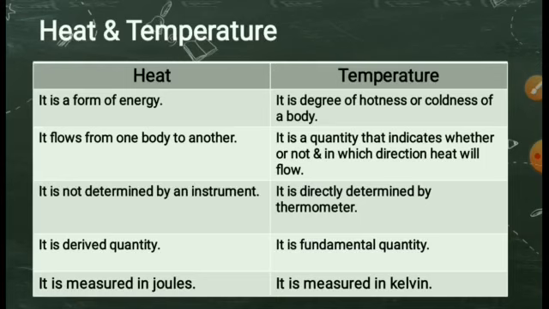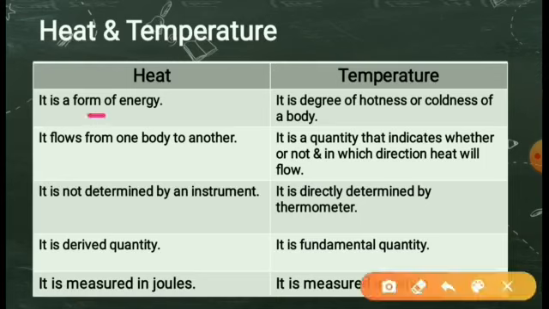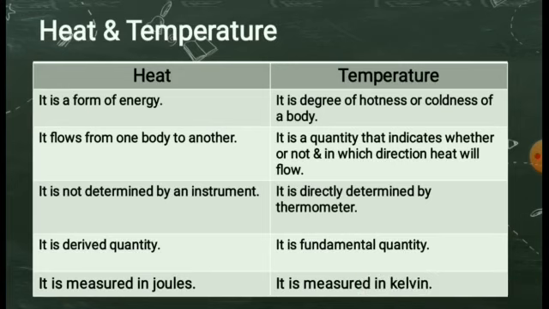Here the difference between heat and temperature is being given, where heat is a form of energy and temperature is a degree of hotness or coldness of a body. Heat flows from one body to another, whereas temperature is a quantity that indicates whether or not and in which direction heat will flow. Heat is not determined by an instrument, whereas temperature is directly determined by the thermometer. Heat is a derived quantity and temperature is a fundamental quantity. Heat is measured in joule, whereas temperature is measured in Kelvin.